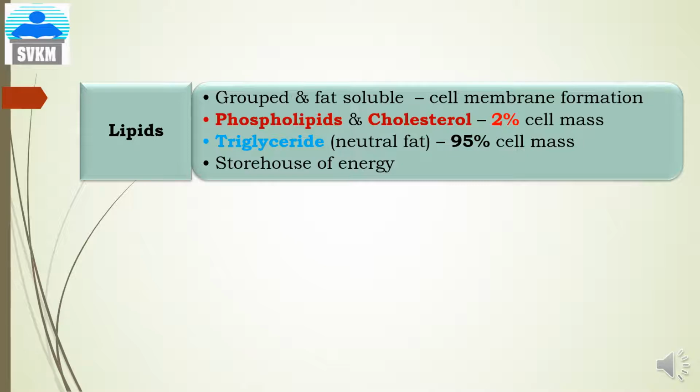There are two types of lipids present. One is the phospholipids and second one is the cholesterol. All together they constitute about 2% of the cell mass. There are neutral fats such as the triglycerides. Principally they are present in the fat cell.